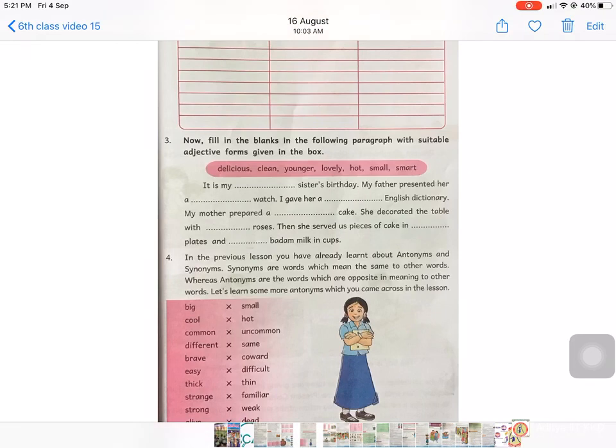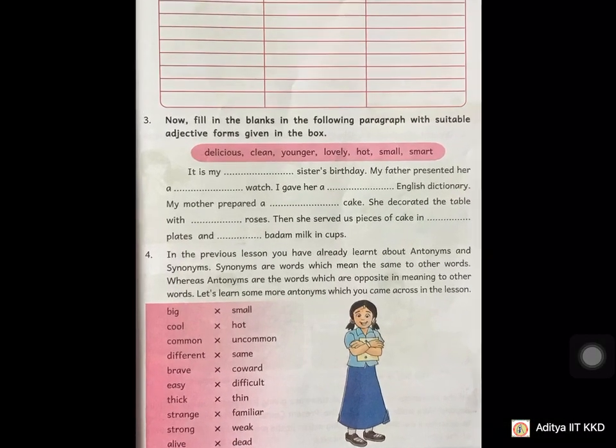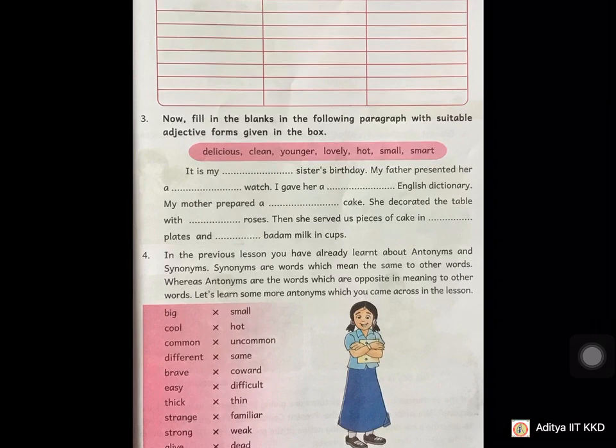Now fill in the blanks in the following paragraph with the suitable adjective forms given in the box. It is my younger sister's birthday. My father presented her a smartwatch. I gave her a small English dictionary. My mother prepared a lovely cake. She decorated the table with lovely roses. Then she served us pieces of cake in clean plates and hot badam milk in cups.